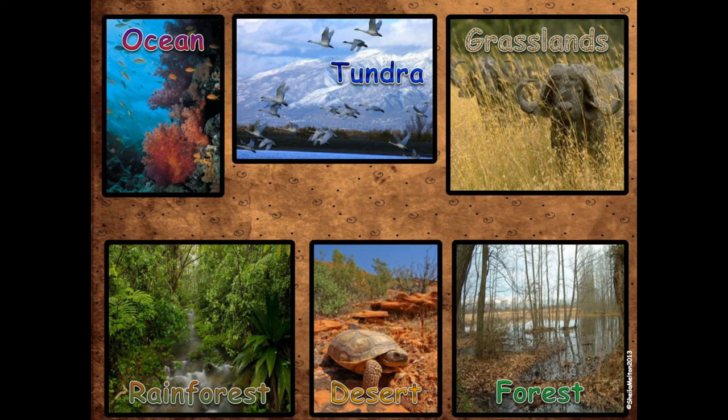All right, my friends, we are going to stop here, and I hope that you are looking forward to hearing more about food chains and more about animal habitats. When I say an animal habitat, I mean where animals live. Some examples would be the ocean, the tundra, the grasslands, the rainforest, the desert, and the forest. All of these examples of habitats each have food chains happening.